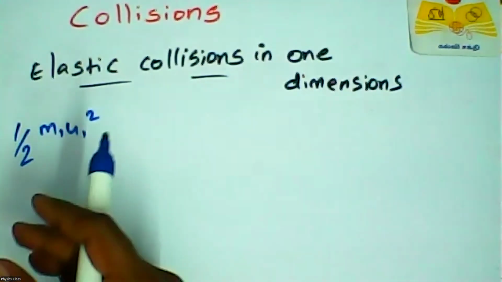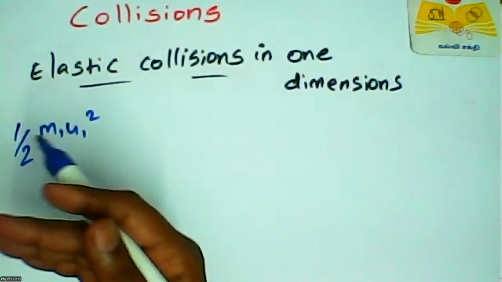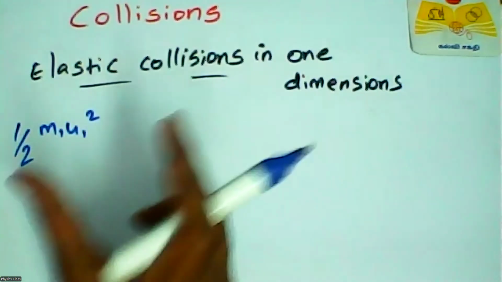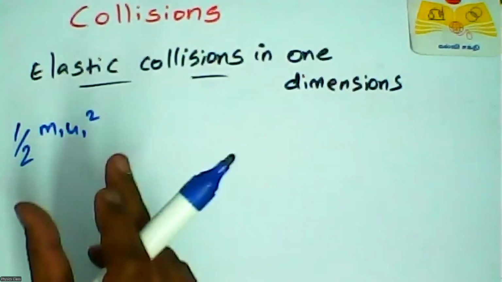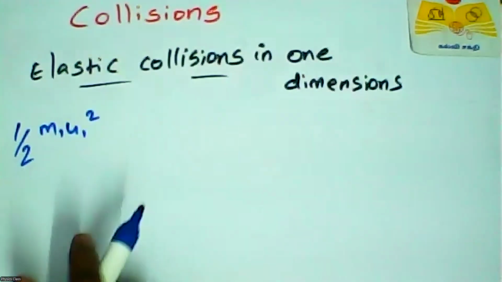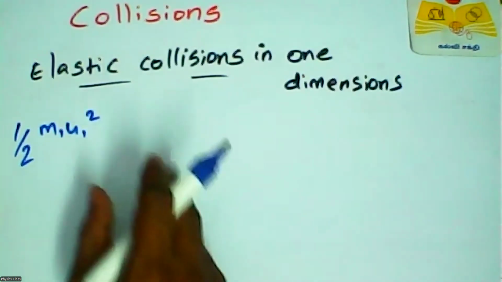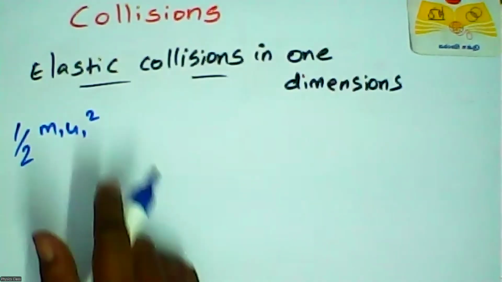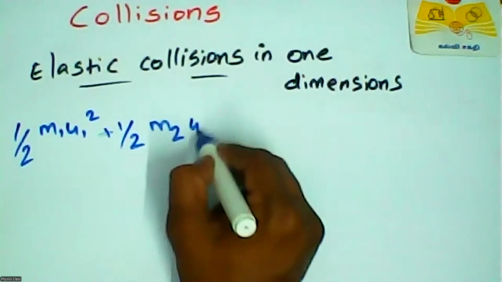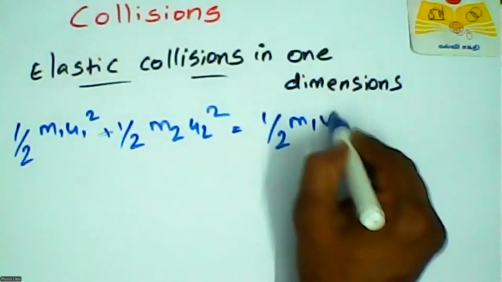To calculate what will happen, you calculate their total kinetic energy before and after collision for the two objects, because they belong to one system. For a collision you need two objects. So half m1 u1 square plus half m2 u2 square, which is before collision, equals the total after collision.